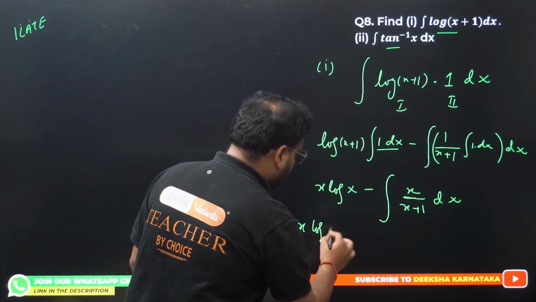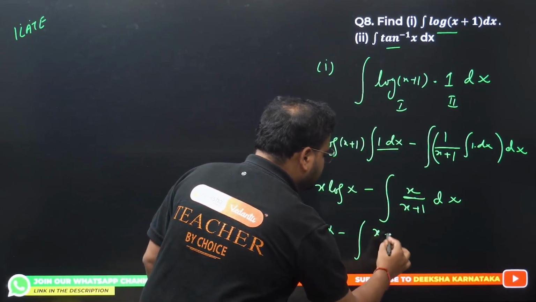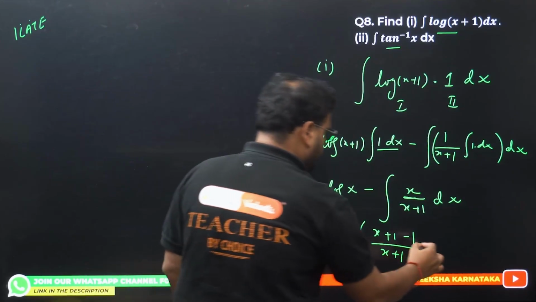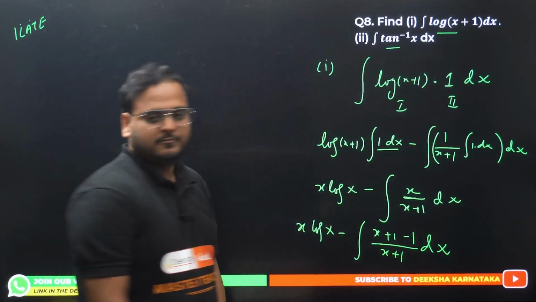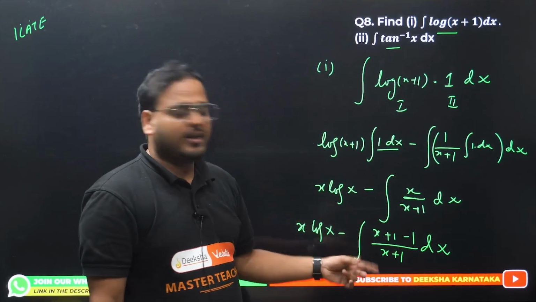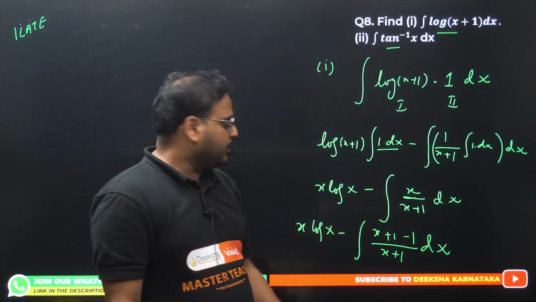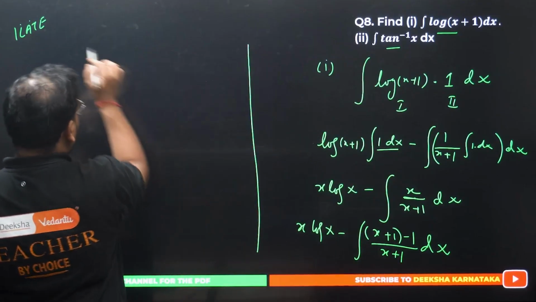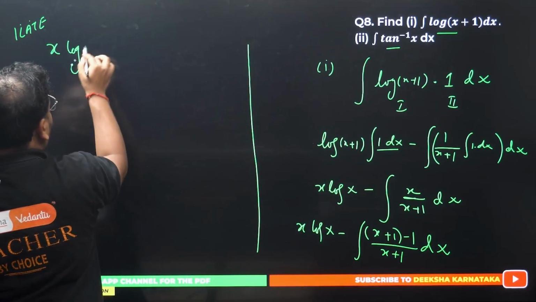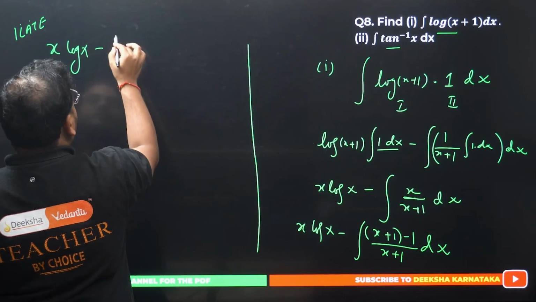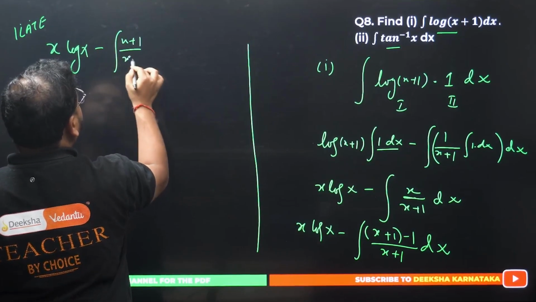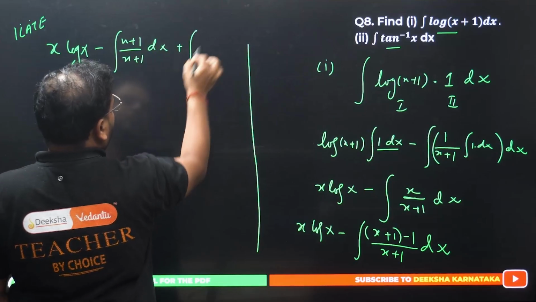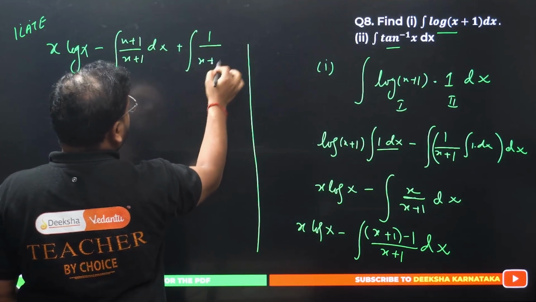I get x log(x plus 1) minus the integral of (x plus 1 minus 1) by (x plus 1) dx. What I've done is for my second derivative: x plus 1 minus 1. When I do that, I can make a grouping over here. So my final answer is like this: x log(x plus 1) minus, check this out, the integral of (x plus 1) by (x plus 1) dx, and we get plus 1 upon x plus 1 dx.